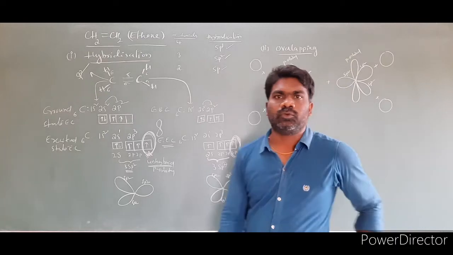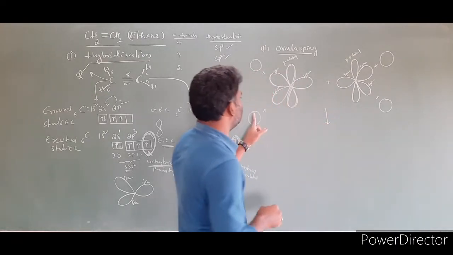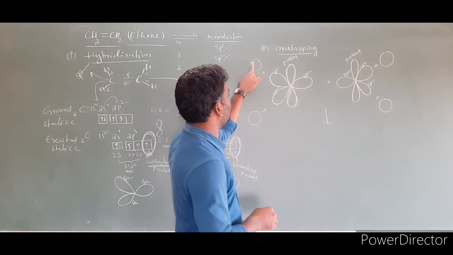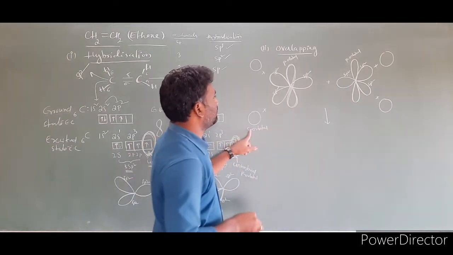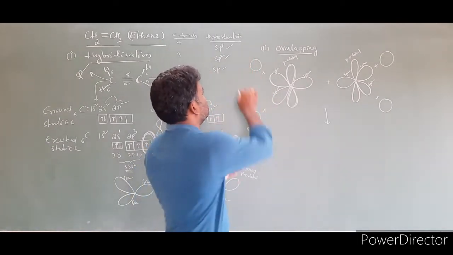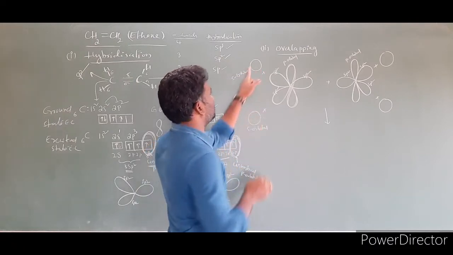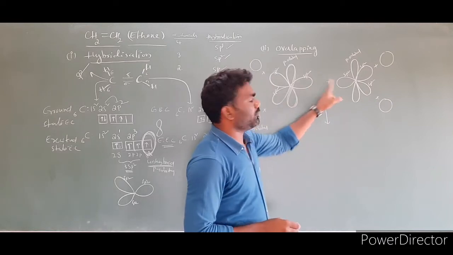So we have to do overlapping. While overlapping, this s orbital overlaps with this sp2 hybrid orbital. Similarly, these two s orbitals will overlap.